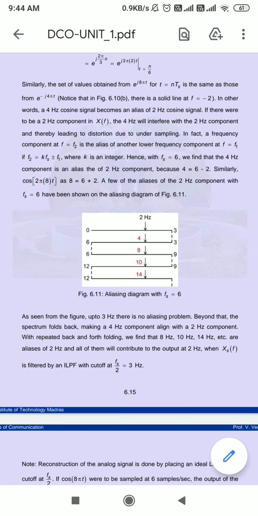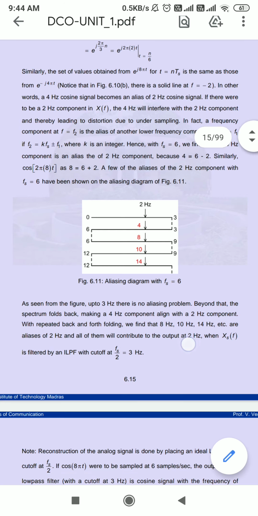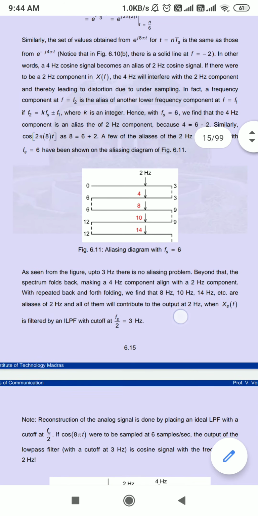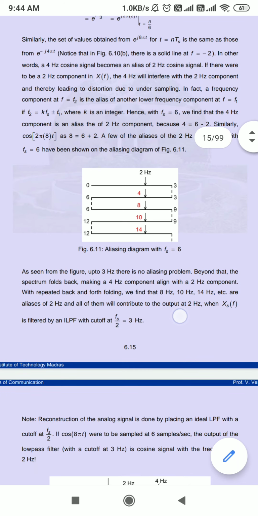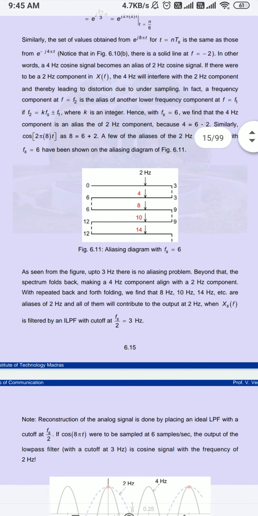So we can say if we filter Xs of f by the ILPF with a cutoff frequency less than half of fs, and we are taking 6, so 6 by 2 we get 3 Hz.